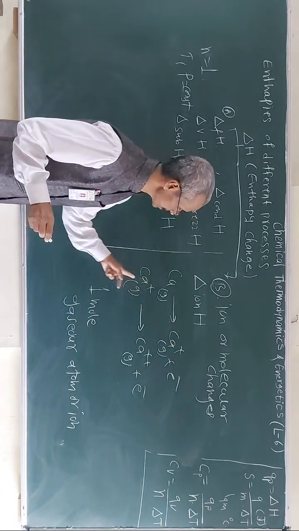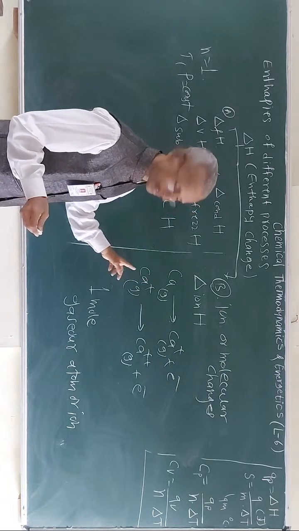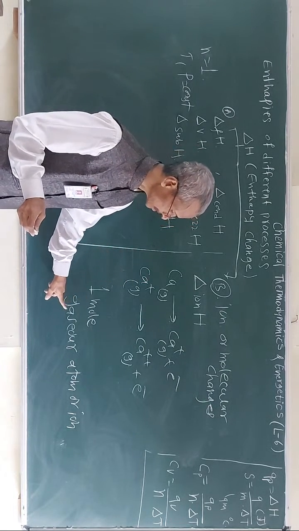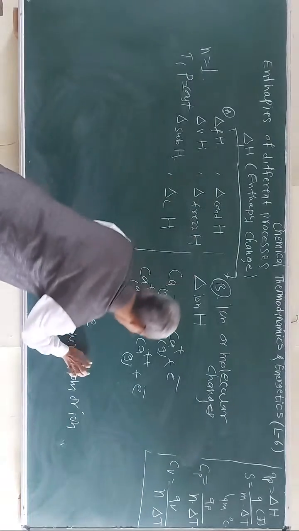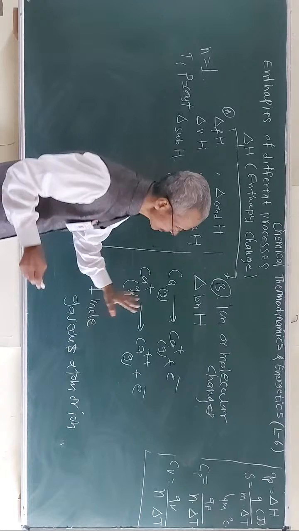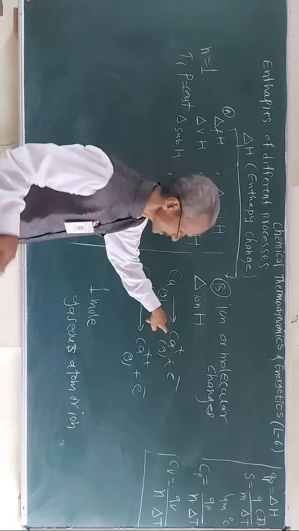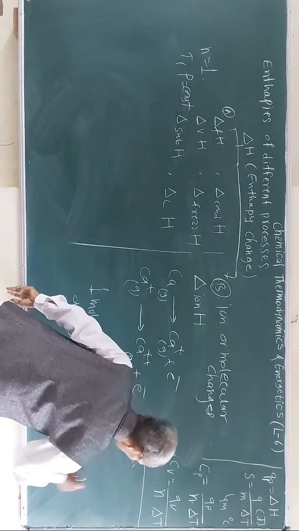Here it is an atom, here it is an ion. So whether it is an atom or ion, it must be in a gaseous state, 1 mole gaseous.